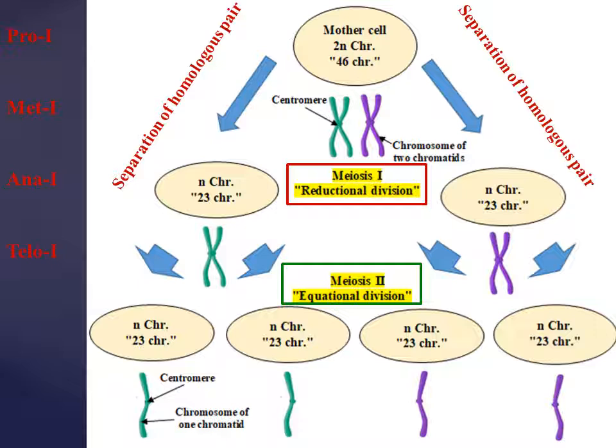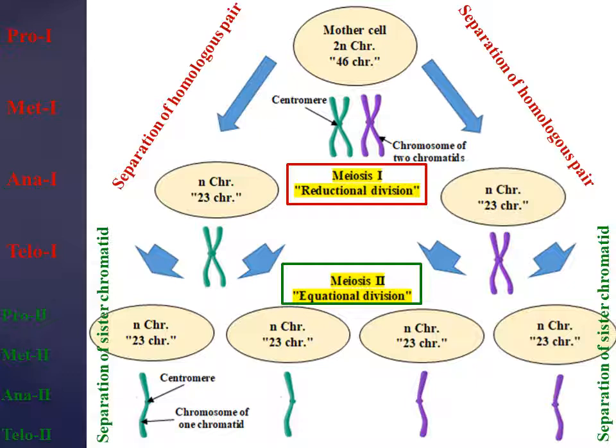In this phase, similar to mitosis, the sister chromatids are separated. We have prophase 2, metaphase 2, anaphase 2, and telophase 2. At the end of this equational division, we obtain four haploid cells. Each contains 23 chromosomes and each chromosome has one chromatid.